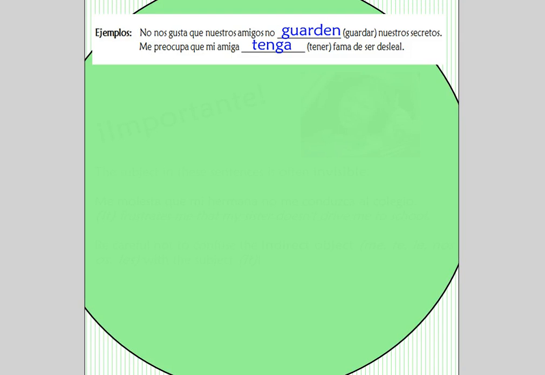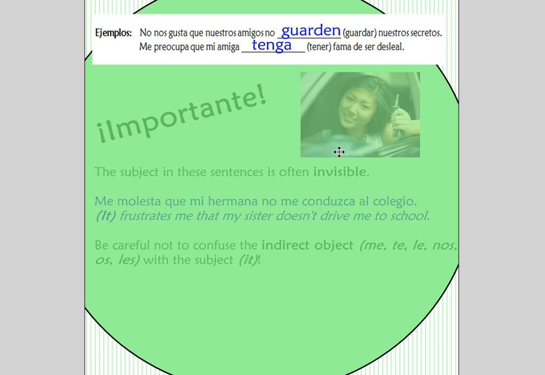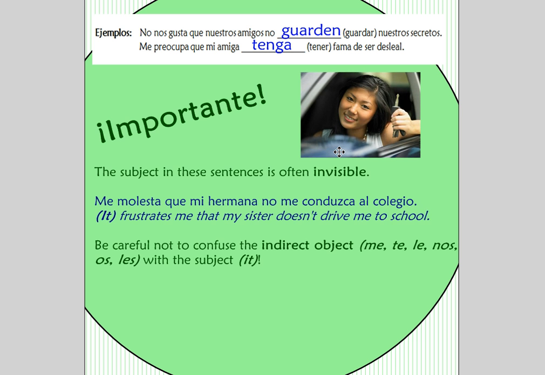Let's take a look at those sentences again. What's the subject of the first sentence? It is not nosotros, we. What about the second sentence? Nope, not me. You are thinking that I and we is the subject of these sentences when actually these sentences have invisible subjects. Me molesta que mi hermana no me conduzca al colegio.